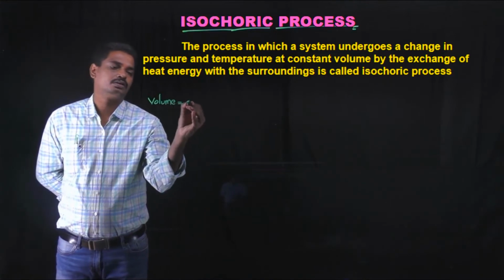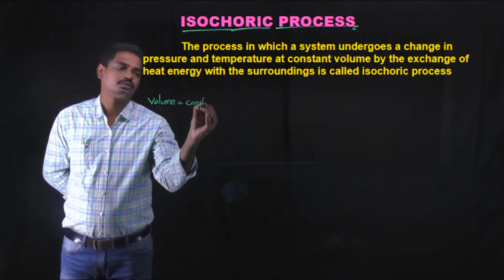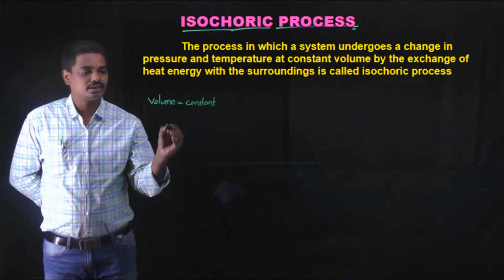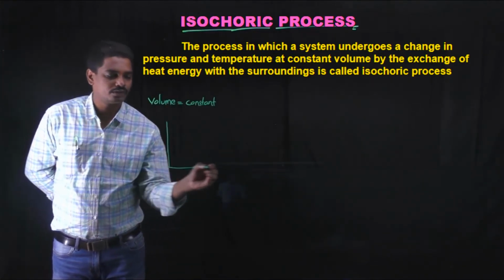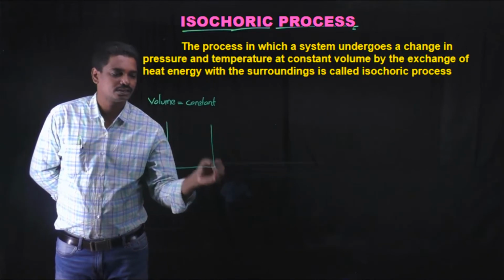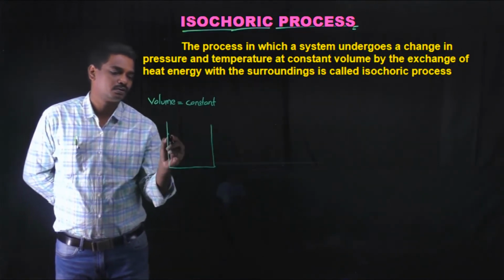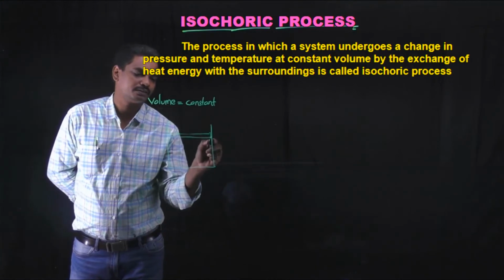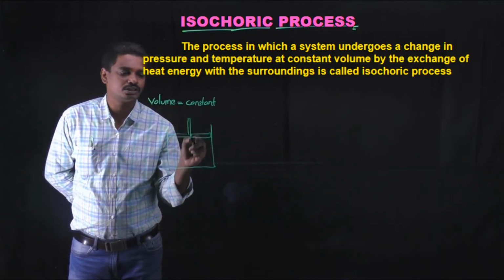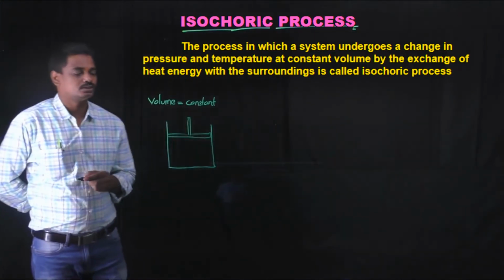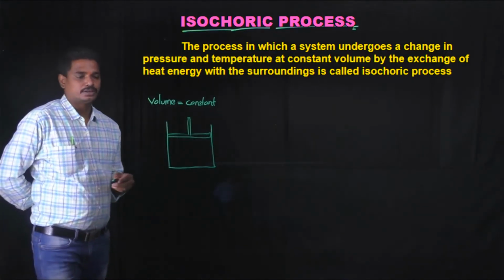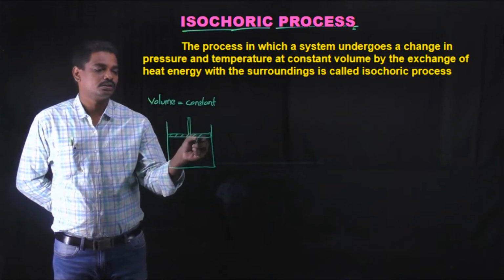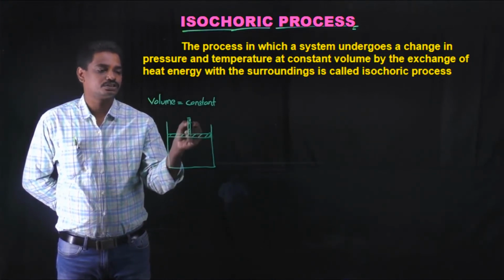Volume should be constant. Okay, so let us see an experiment of deriving how it will be. Let us consider a cylinder over which a piston is present. It is not a movable piston. In later cases we have seen that it is a movable piston, but here the piston is not movable. Let it be a fixed piston.